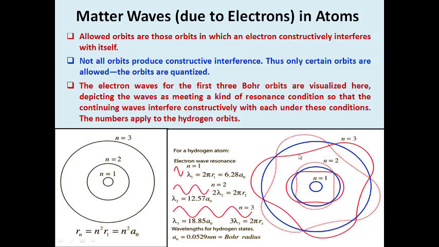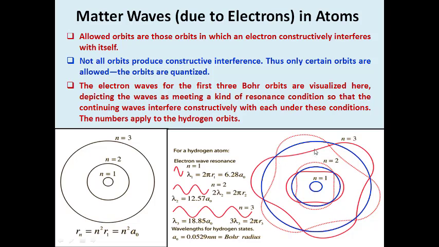So if you go for the third orbit, we have different options. An electron from this position goes to higher amplitude and then gets back to lower amplitude. So it has a chance of 3 oscillations throughout its orbit.